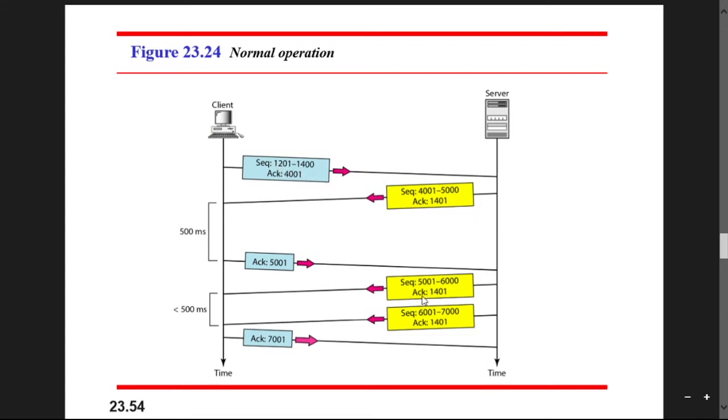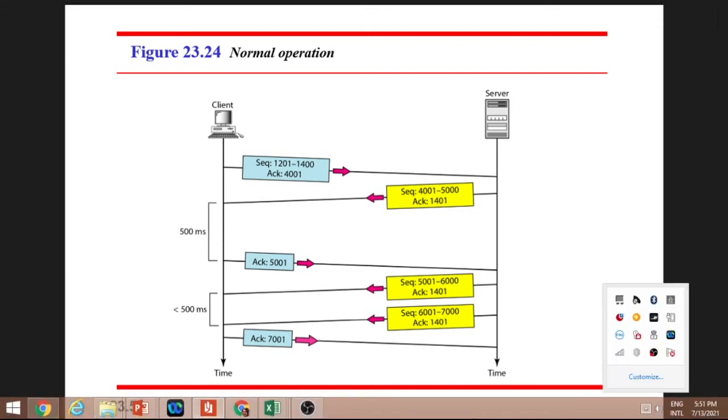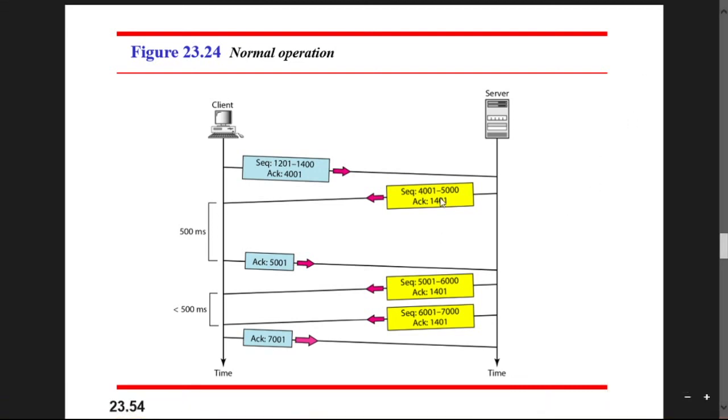When this acknowledgement is sent by the server, it means the sequence numbers from 1201 to 1400 are received, and it wants the next sequence number, that is 1401. In this way the whole operation goes on.